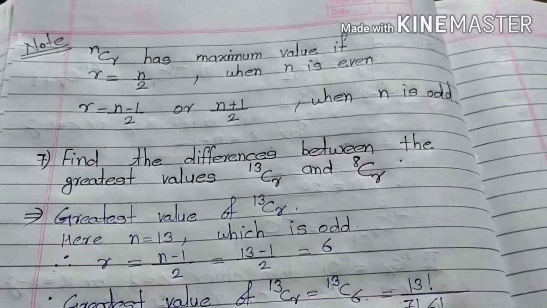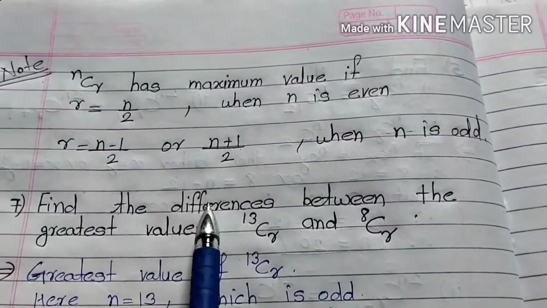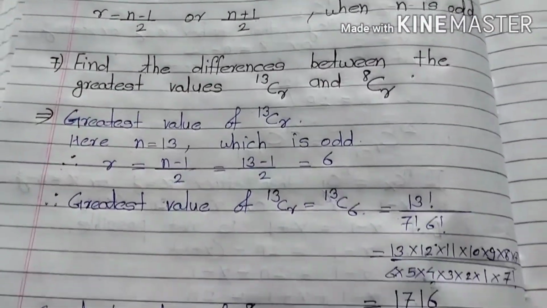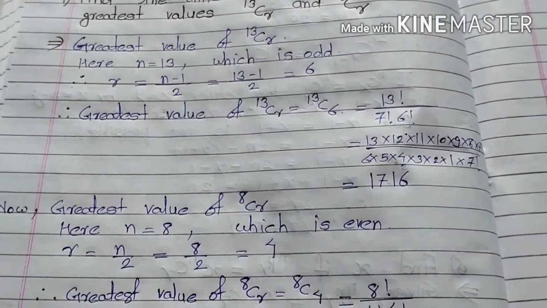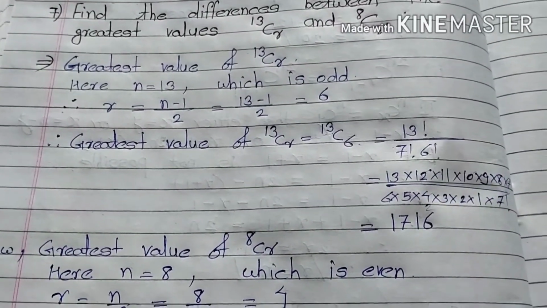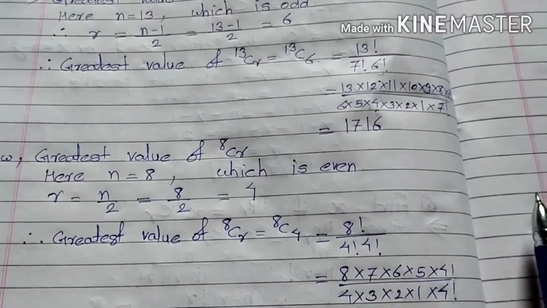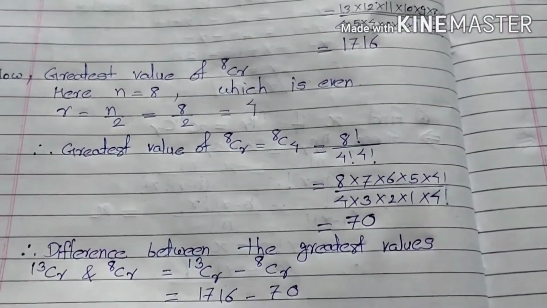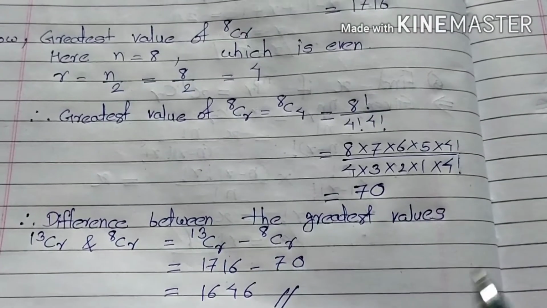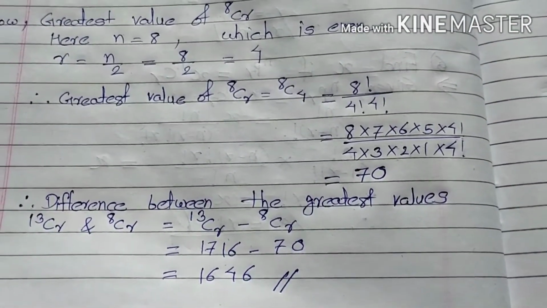So it can be found by using the formula of maximum value. It is very simple. You can observe that when n is odd, you can take the value of r as (n minus 1) by 2, and when n is even, you can take the value of r as n upon 2. Then find the difference. So we get our answer, 1646.